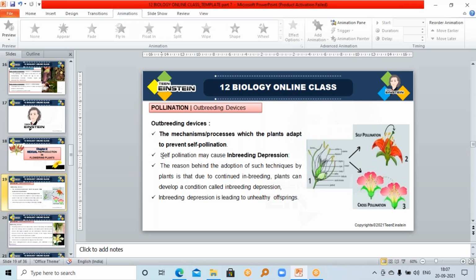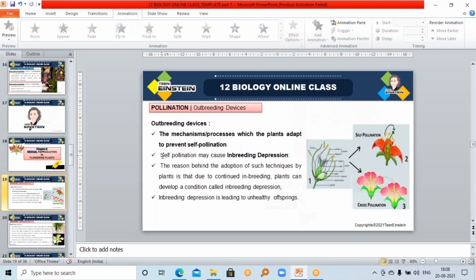What is the aim of this biological breeding? Why are we doing this breeding? What is the importance of that breeding? To create diversity or difference. Breeding between the same organisms means there won't be any change in their characters or any development in that organism. So we need some diversity between organisms, and diversity will be created only when cross-pollination or outbreeding happens.